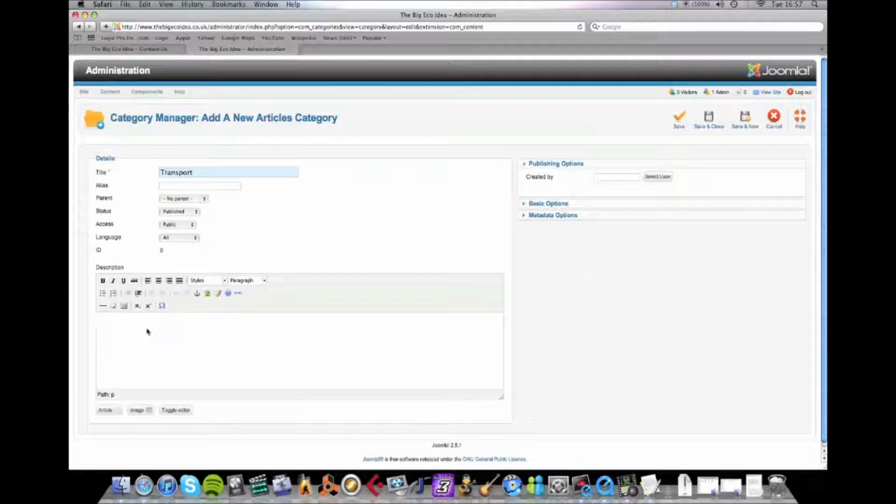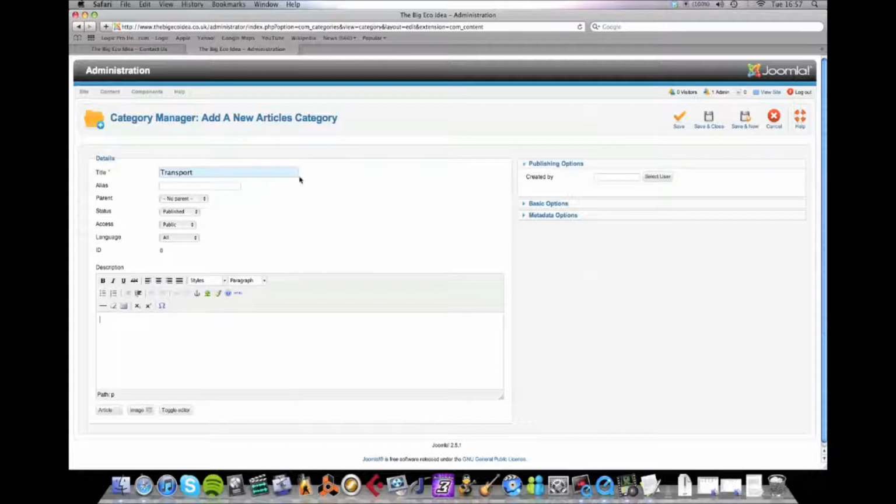And this box here lets you type a description for the category if you want to, but this is totally optional. You don't have to do this. And it uses the same kind of tools as Microsoft Word or any other text editing program. So once you've done that, what you want to do is save the category. Now you can do this in one of three ways. If you press save, like this one, it will save it and keep it on this screen.